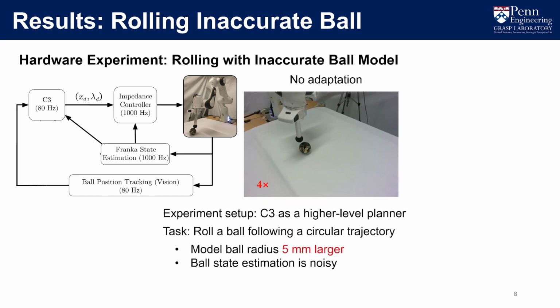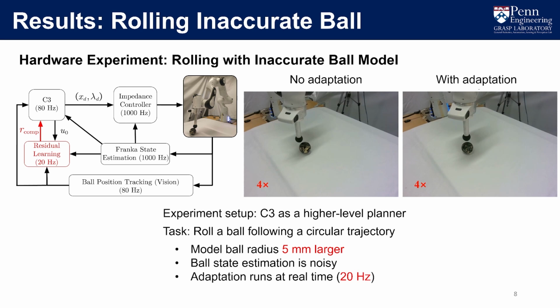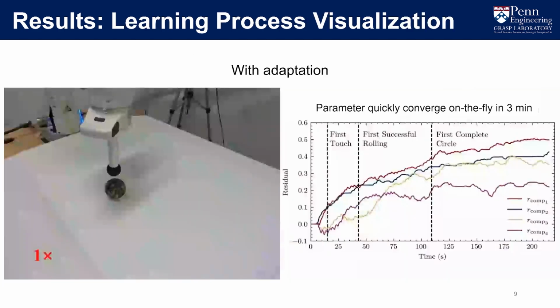In our setting, the ball radius in the model is only 5 mm larger than the ground truth, but the end-effector can get stuck, trying to dip the same place but never make progress. And this is the case with adaptation. As the block diagram shows, our adaptation module is naturally incorporated into the framework and is running in real time at 20 Hz. And clearly our adaptation helps fix the issue, initiating rolling smoothly.